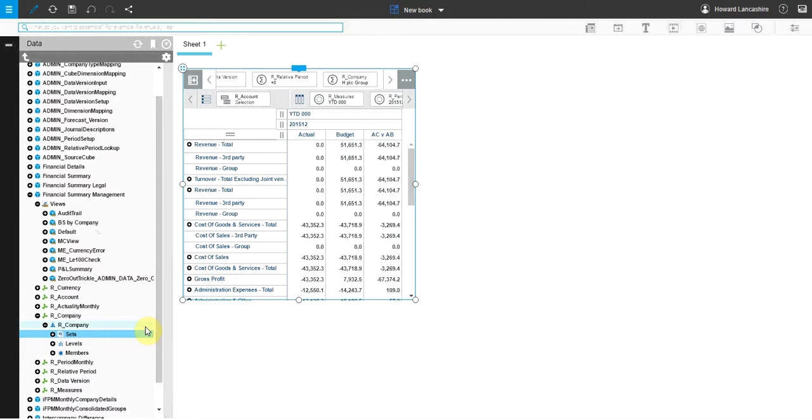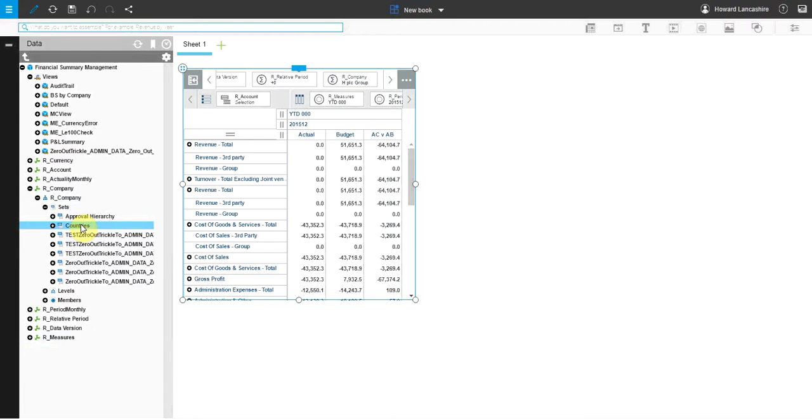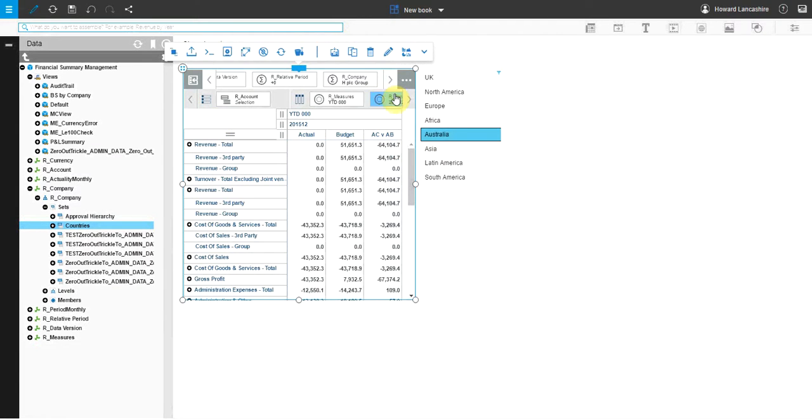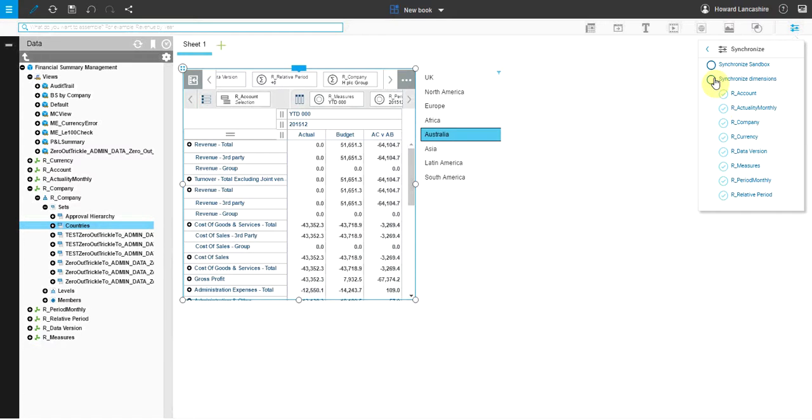So if I look at the sets here, we can see we've got one called countries. If I add this as a selector widget, you can see the areas of the relevant companies that we can then select. At the moment when I select these, it doesn't change the data, because what I need to do is synchronize these two items. So I will just do that.